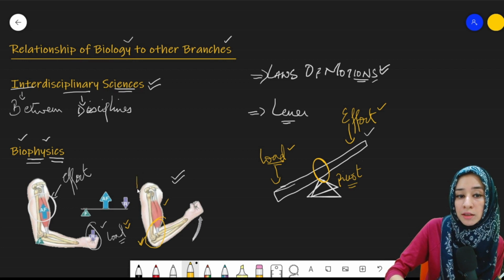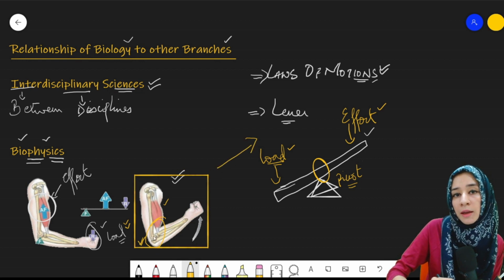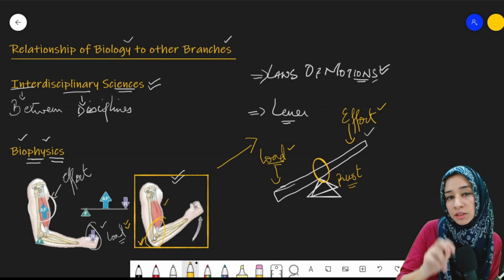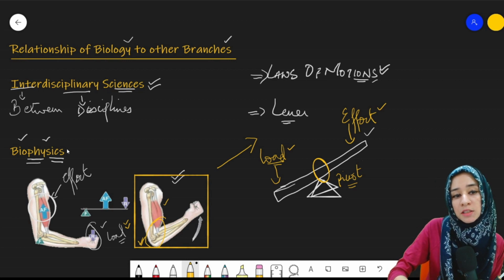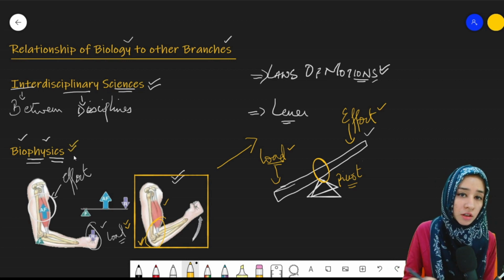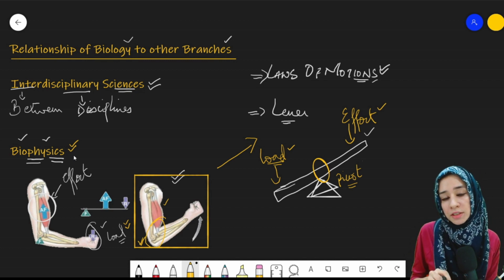So the movement is occurring in a living organism according to the laws of physics. So there is a relationship between these two, biology and physics. This is how the principles of physics are applied to the living organism. Clear? So this was all about biophysics.